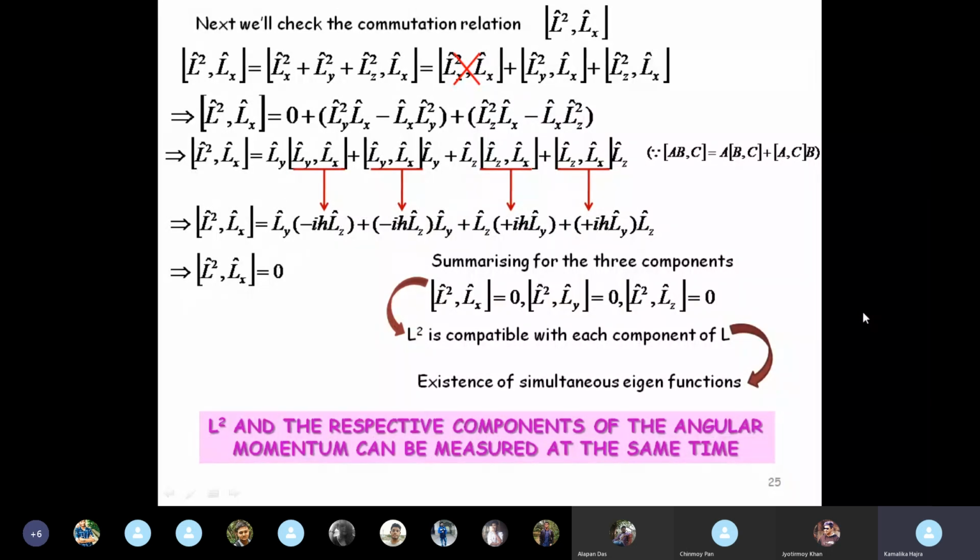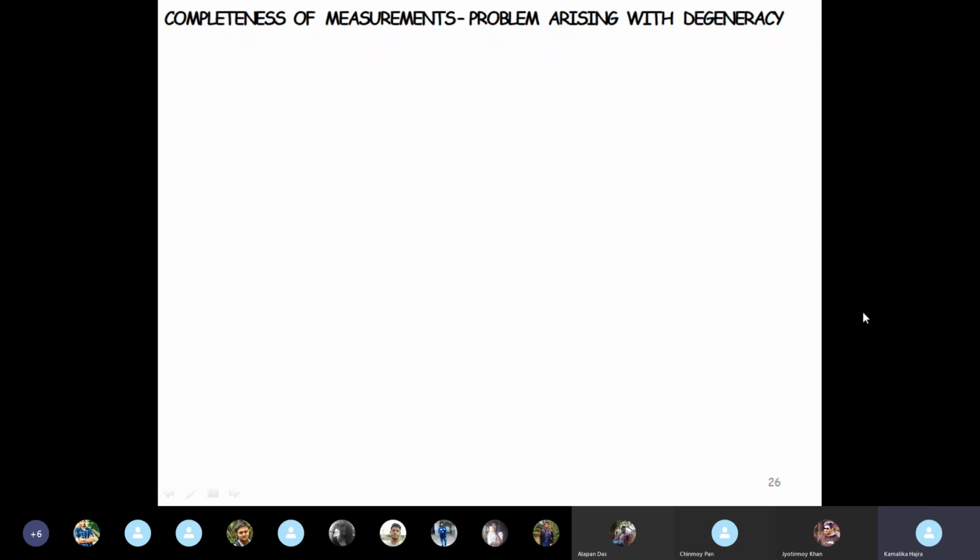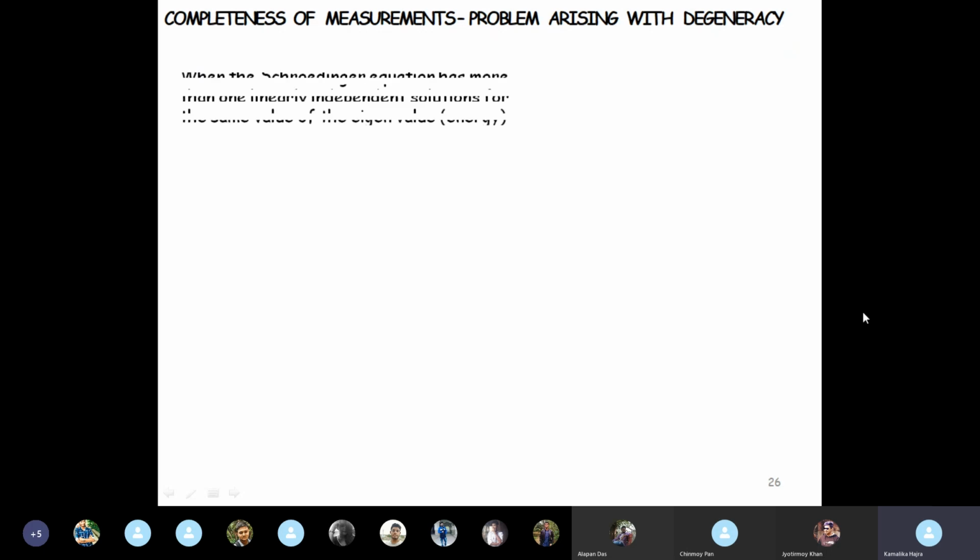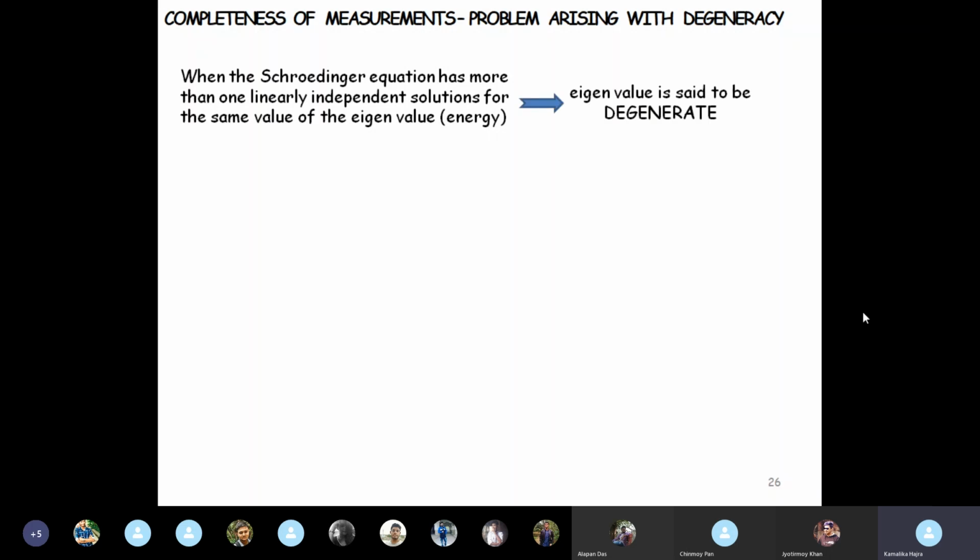And finally, this is the last slide: completeness of measurements, but problem arising with degeneracy. Okay, so quickly, we know that when the Schrodinger equation has more than one linearly independent solution for the same value of the eigenvalue or eigenenergy, we say that particular value is degenerate.